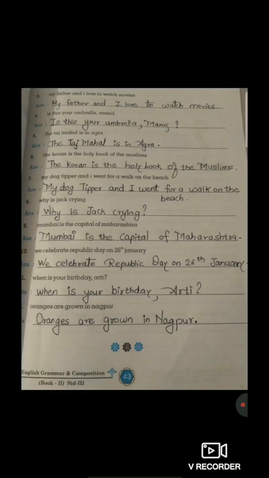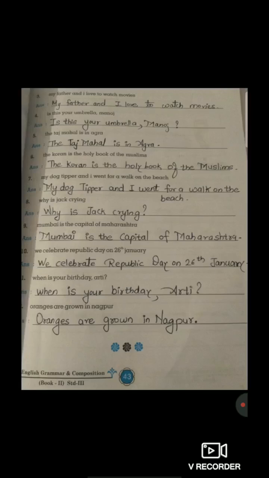Maybe that alphabet is in the middle of the sentence, but whenever the I alphabet is there, we have to write it in a capital letter. I love to watch movies. Students, at the end we have to put a full stop. Understood, everyone? Now, the fourth one.